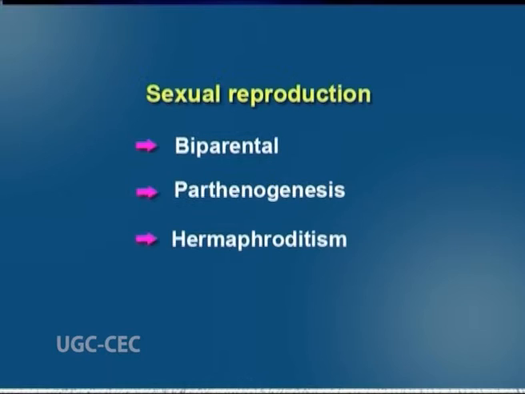The accessory sex organs are usually involved in the mating process itself. Sexual reproduction involves fertilization, the union of gametes to form a zygote. Sexual reproduction can be further divided into three types, that is biparental, parthenogenesis and hermaphroditism.